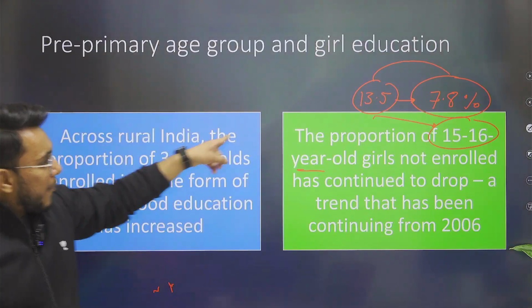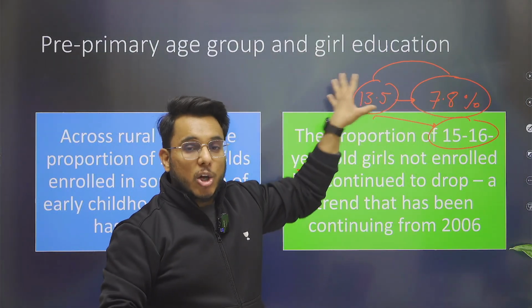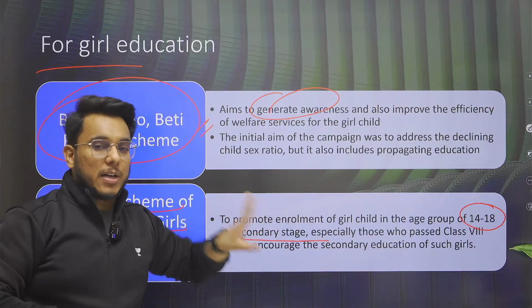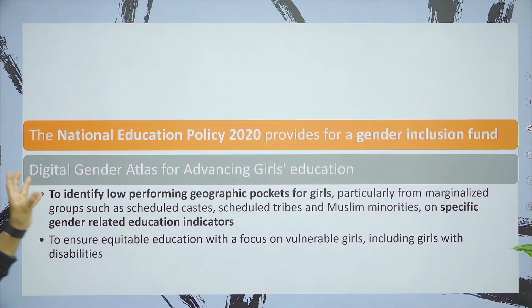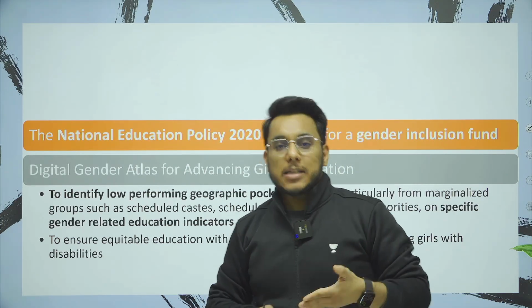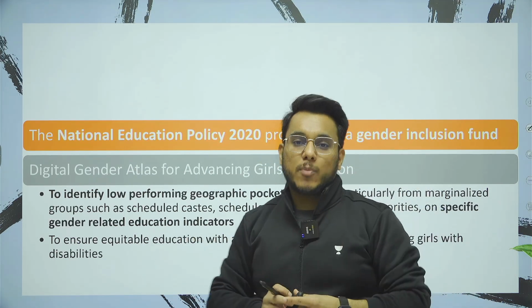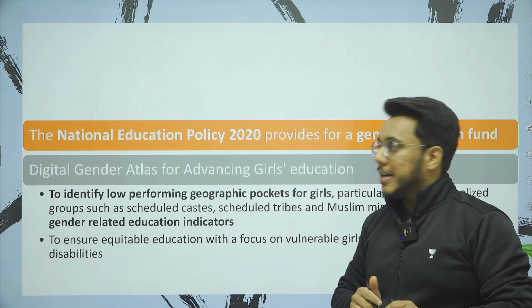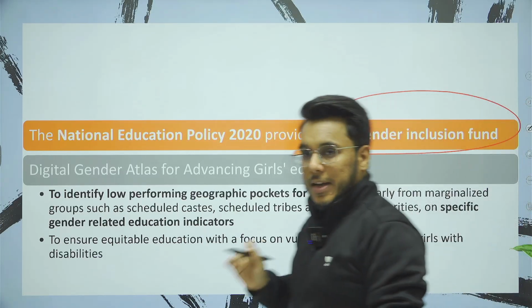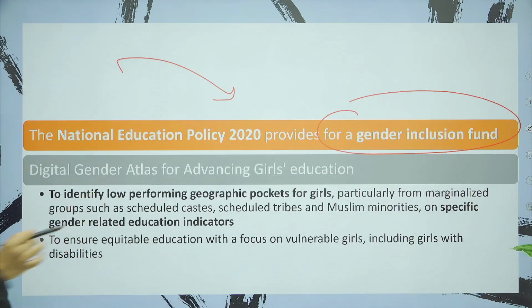If you see the data, between 15 to 16 years, a lot of improvement has happened. So we see that the National Scheme of Incentive to Girls for school education has played a very important role here. Now guys, at the same time, National Education Policy 2020, which came just 3 years back and happens to be the latest education policy of India, can also be credited, because it provides for a gender inclusion fund specifically to increase girl enrollment. So we can see that it is going to increase further as the schools have now opened up.